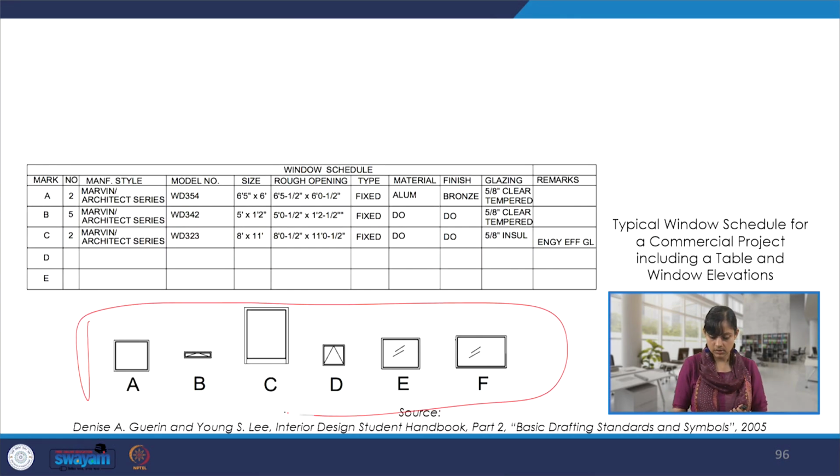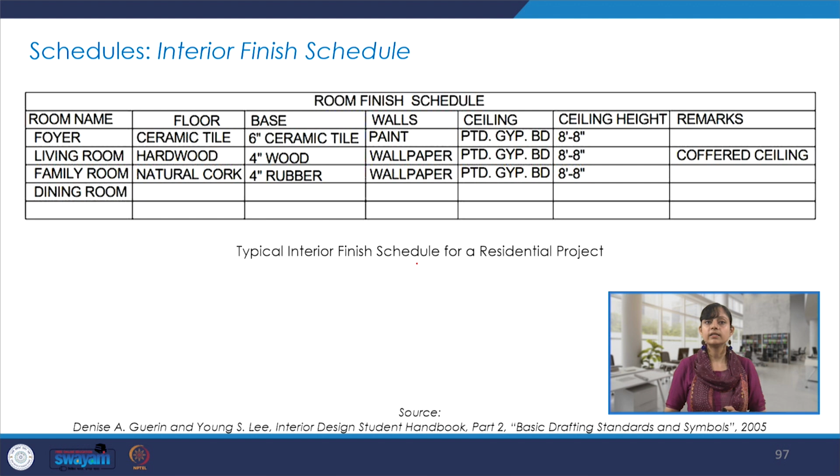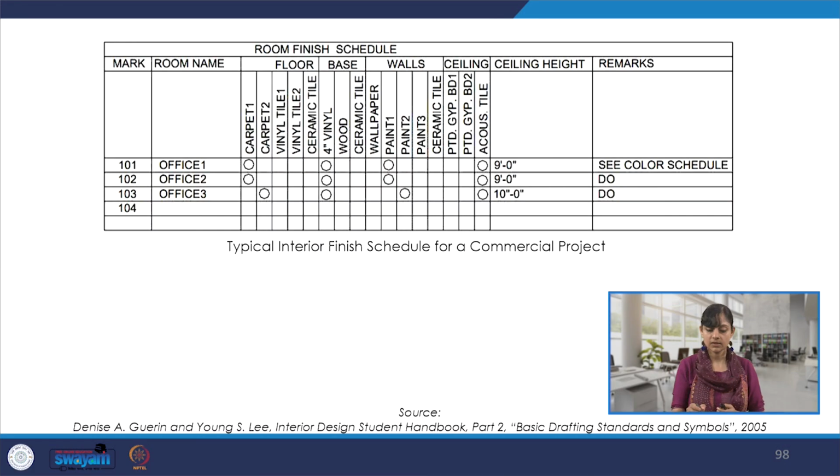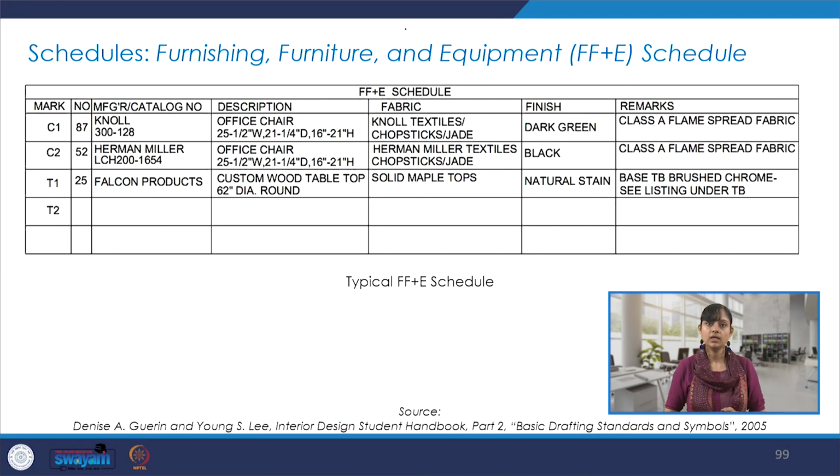Graphical symbols, and again the schedule. Then there is interior finish schedule, which is very crucial. Which room, which building element or space making element has what kind of finish. So that scheduling. This is another example. Then we have an FF plus E schedule, which is furnishing, furniture and equipment schedule. This is also interesting. So we saw some examples of that.